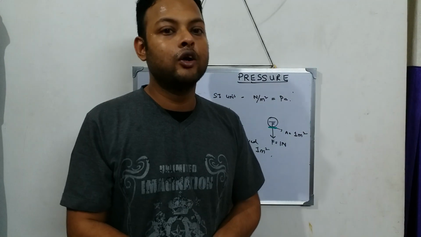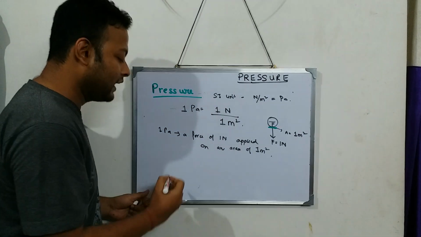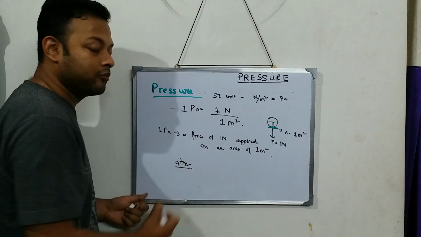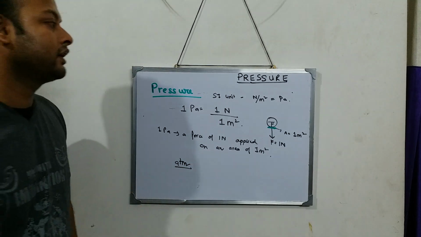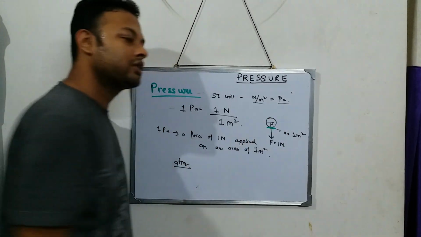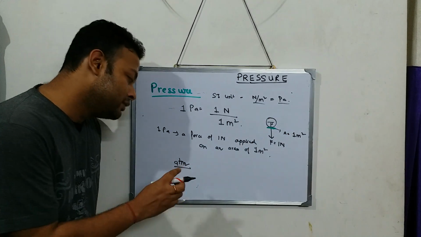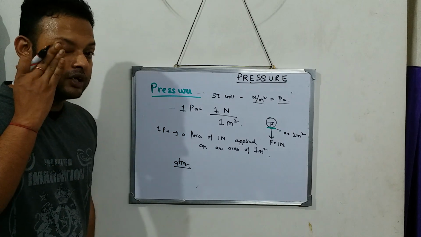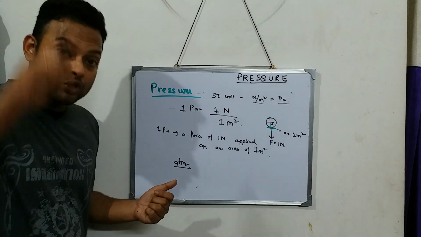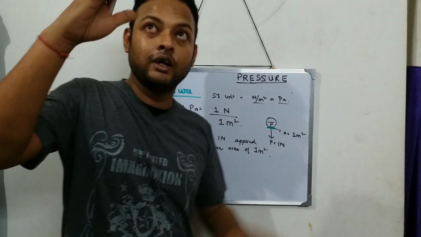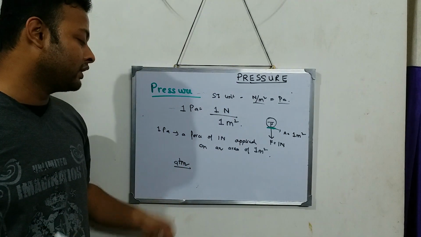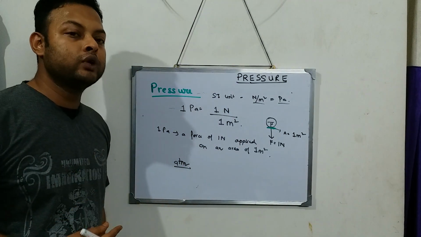Atmosphere applies one kind of pressure on us, and therefore that is also a unit of pressure, where we say ATM. ATM is also a unit of pressure, like Pascal, Newton per meter square. Similarly, ATM, atmosphere, is also a unit of pressure that is used to measure atmospheric pressure: how much the air is giving pressure on our body. So over there we give the unit as ATM.